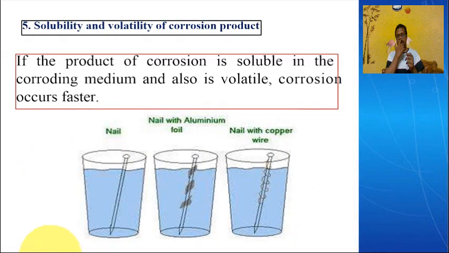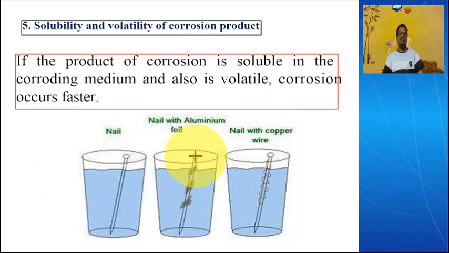Okay, next, solubility and volatility of the corrosion product. If the corrosion product is soluble in the corroding medium and is also volatile, corrosion occurs faster. That means the rust of any metal dissolves, and then the rate of corrosion further increases.